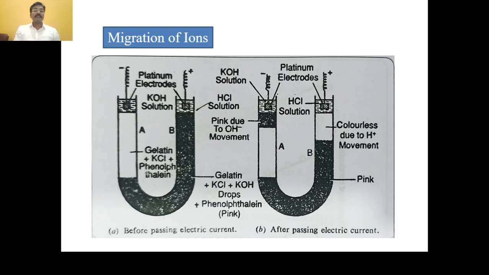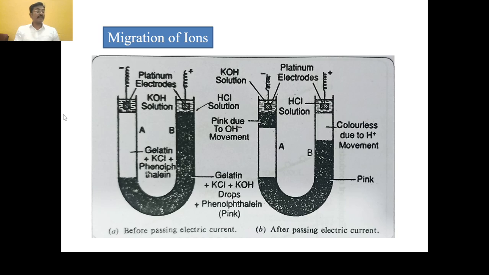Then fill three-fourths of the remaining portion of the limb A with hot solution of gelatin, KCl, and a drop of phenolphthalein indicator, which is colorless. Allow it to cool.